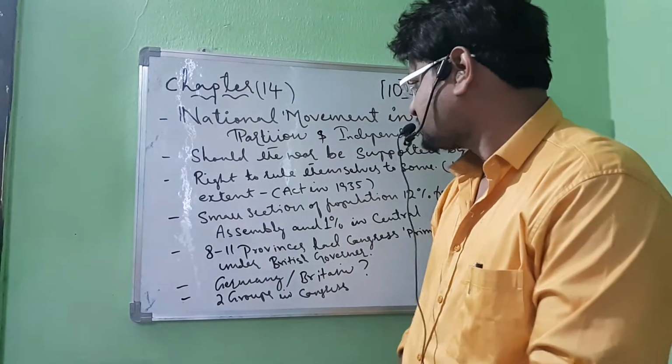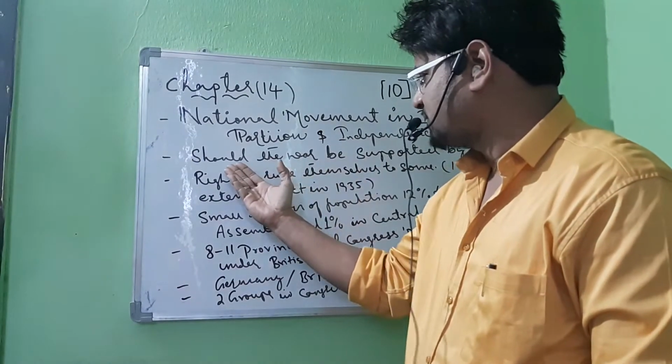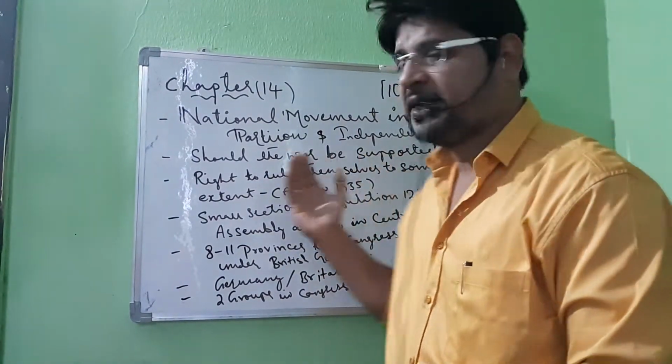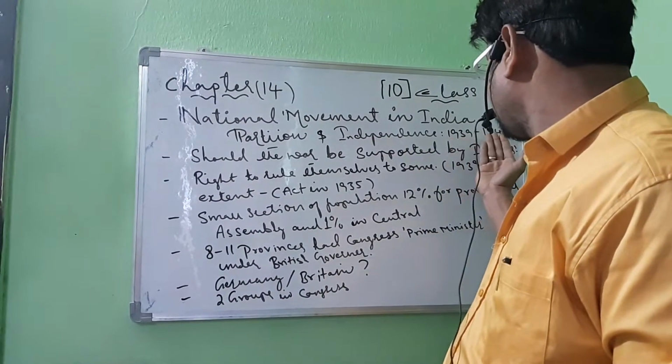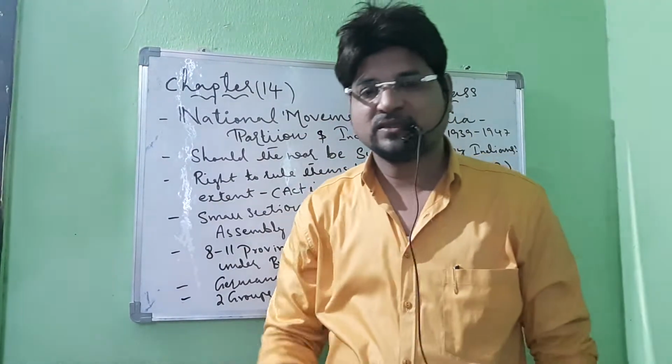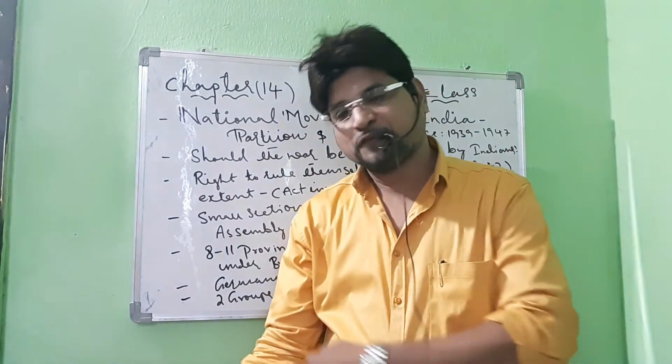So at the beginning, it is asking: should the war be supported by India? If you're talking about 1939 to 1947, of course, this is the period of the Second World War.